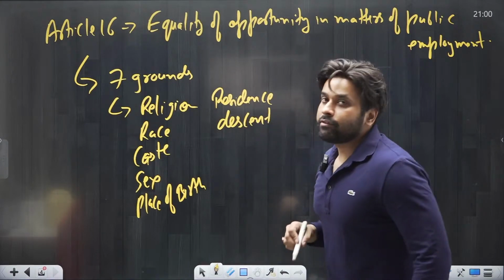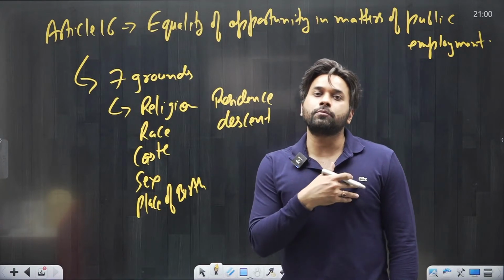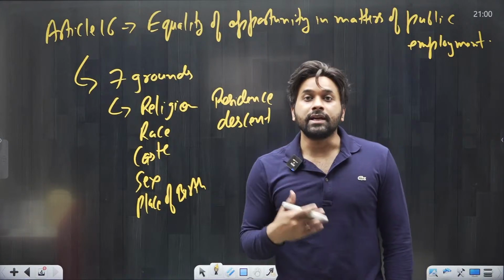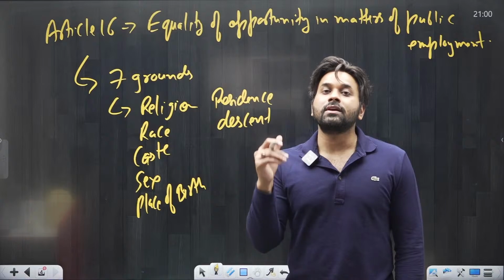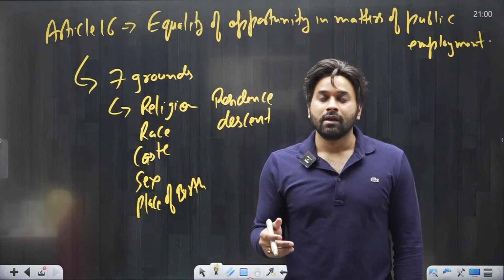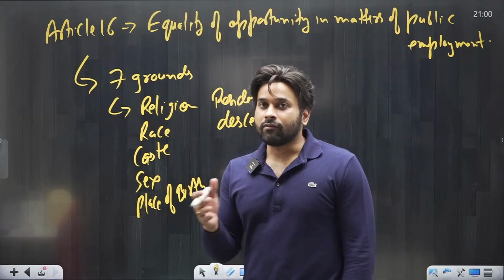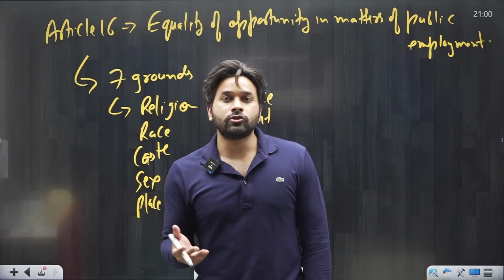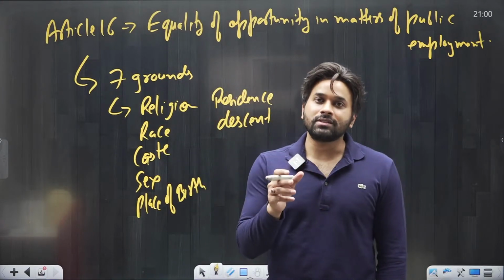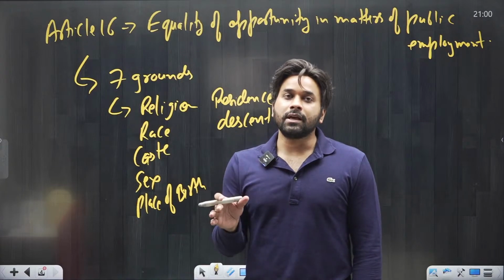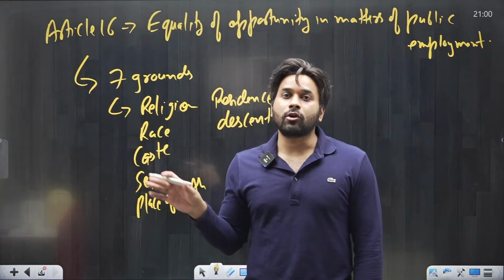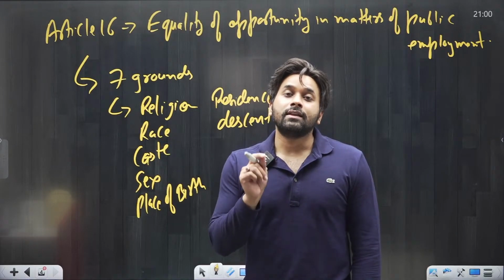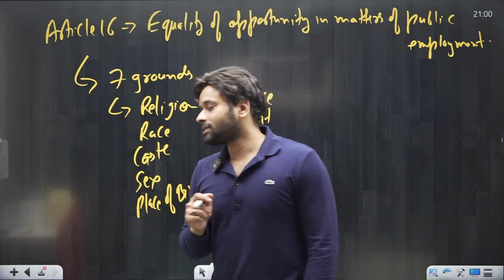So under article 16 there are total 7 grounds on which there should be no discrimination. The state should not discriminate against any citizen on these 7 grounds in matters of public employment. When it comes to the appointment in government job or posts in the government job, then there should be equality. So article 16 is speaking about no discrimination in government job. This was the general part of article 16, and now we will discuss the exception to article 16.